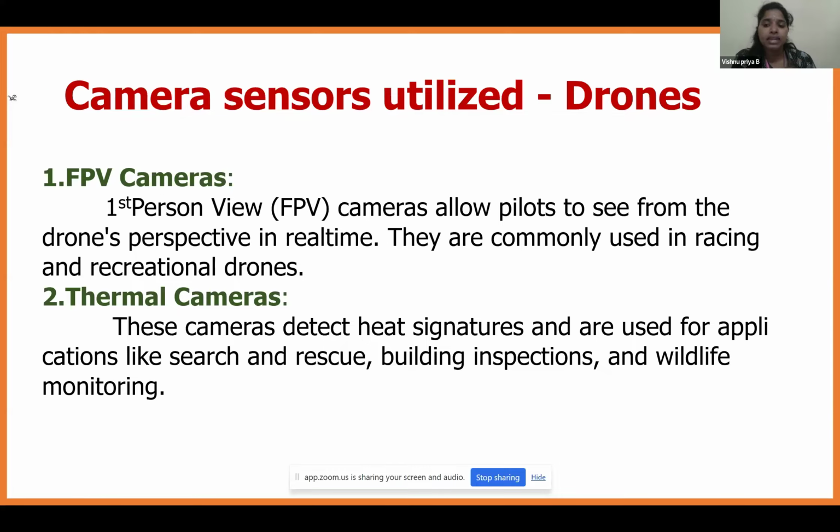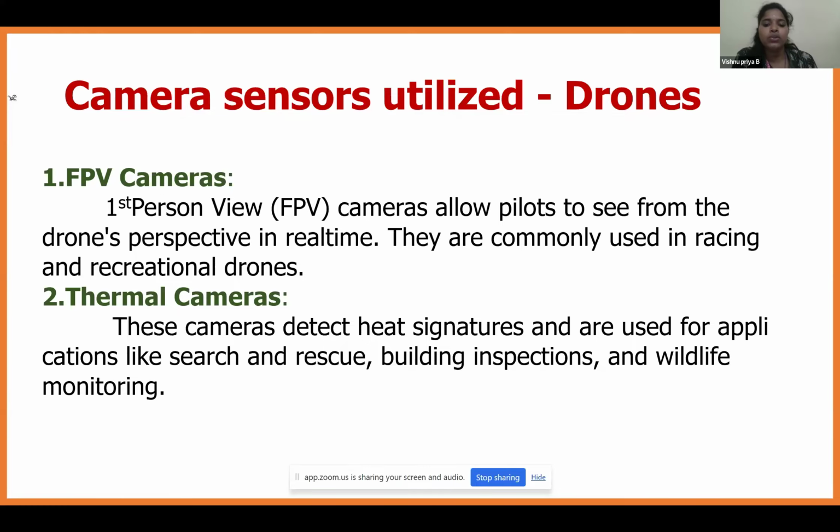It allows the pilot to see from the drone's perspective in real time, so how the drone is actually seeing from the top is seen using the FPV camera. They are commonly used in racing and recreational drones. Second are thermal cameras. Thermal cameras detect heat signatures, and they are used for applications like search and rescue operations during floods or heavy disaster periods. So thermal camera drones will be used.